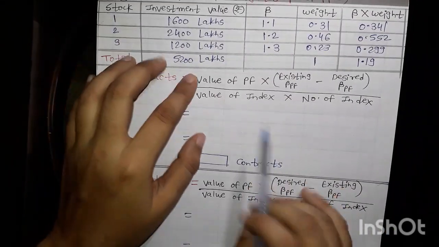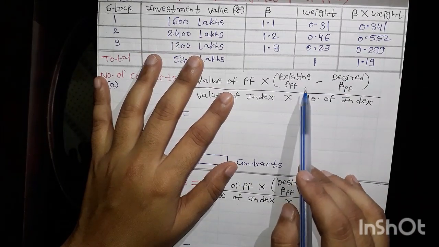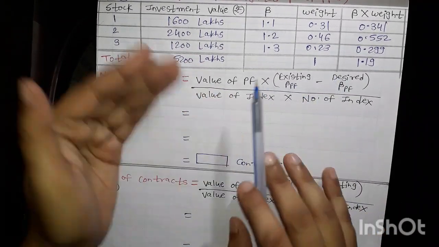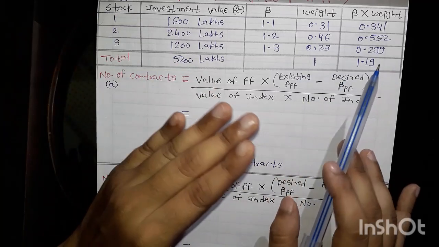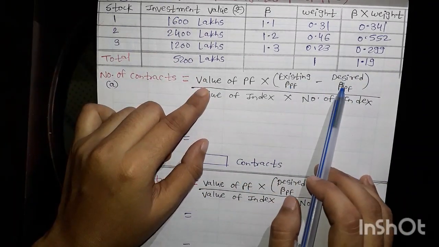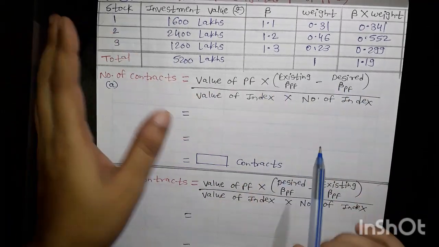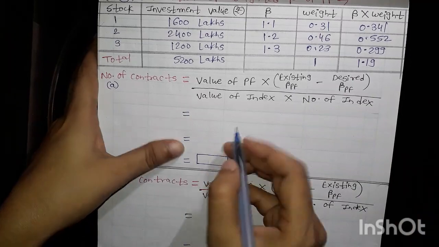The normal formula is value of portfolio multiplied by beta of portfolio, but here two betas are given, the desired beta and the existing beta. Whichever beta is more, we have to write it first, and then we deduct the smaller beta from the first one. The rest of the formula is the same.